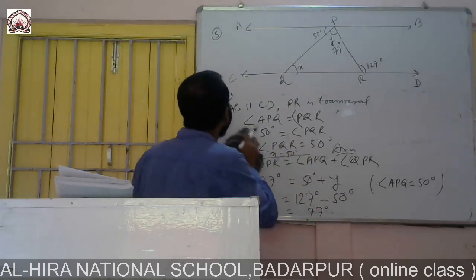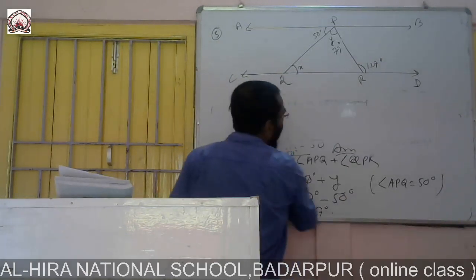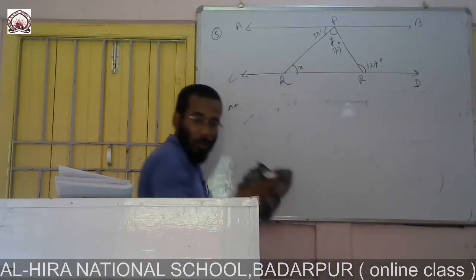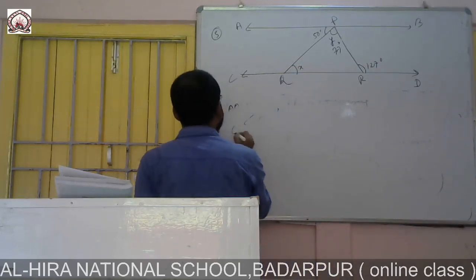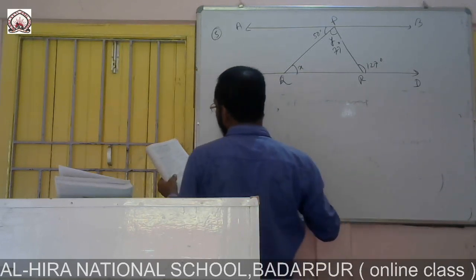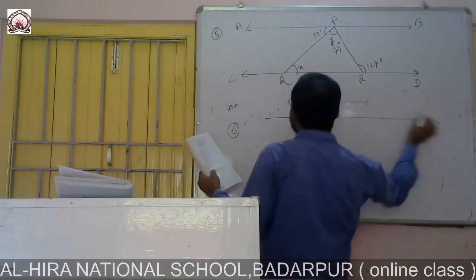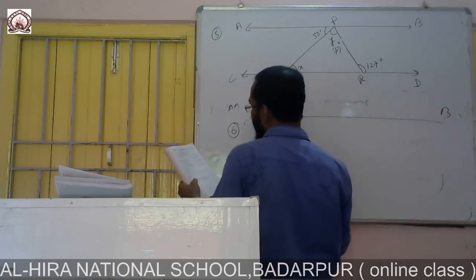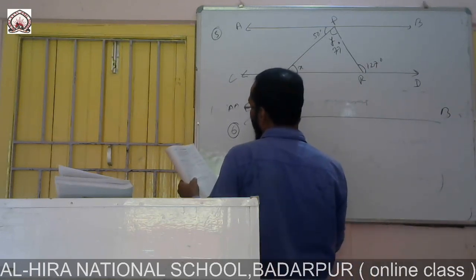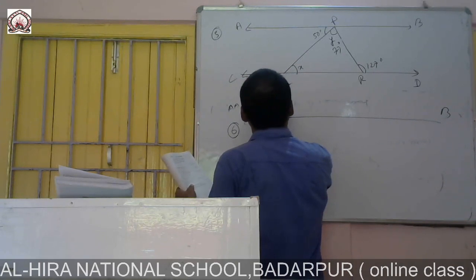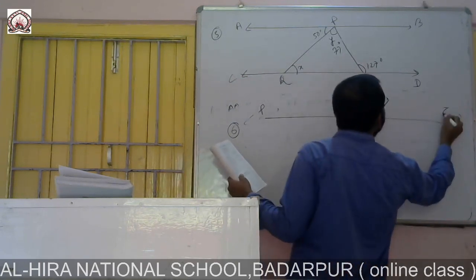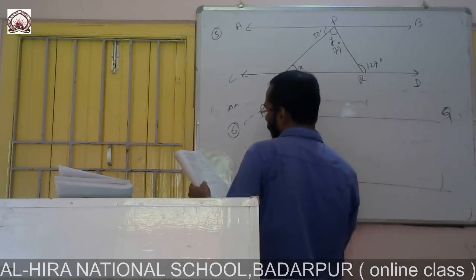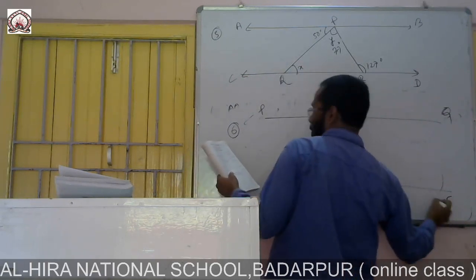I am just drawing the figure here. Question number 6. This is AB, and this is PQ, and this one is RS.